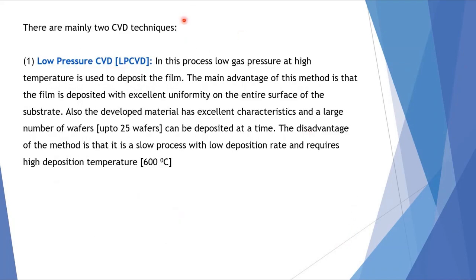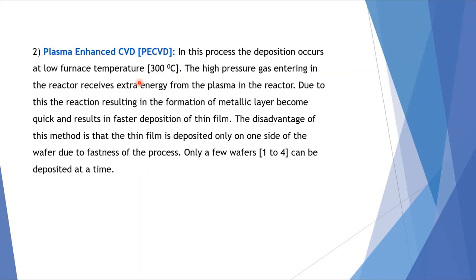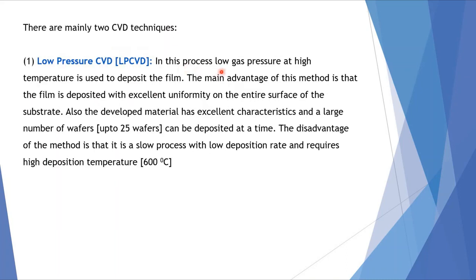There are mainly two CVD techniques. One is low pressure CVD. The other one is plasma enhanced CVD. In low pressure CVD, low gas pressure at a high temperature is used to deposit the film. The main advantage of this method is that the film is deposited with excellent uniformity on the entire surface of the substrate. Also, the developed material has excellent characteristics and a large number of wafers, up to 25 wafers, can be deposited at a time.